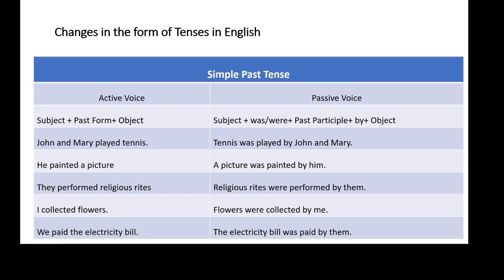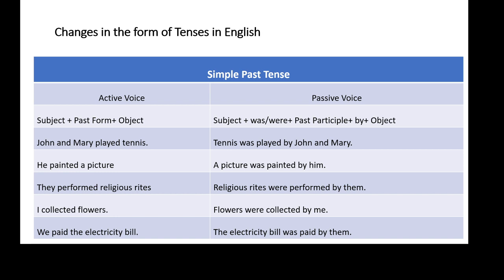When the verb has ed added in past tense, the past participle form of the verb will be the same. So past participle of the verb play would be played. Tennis was played by John and Mary.